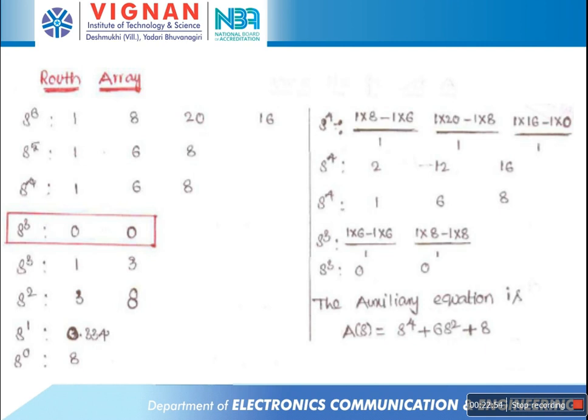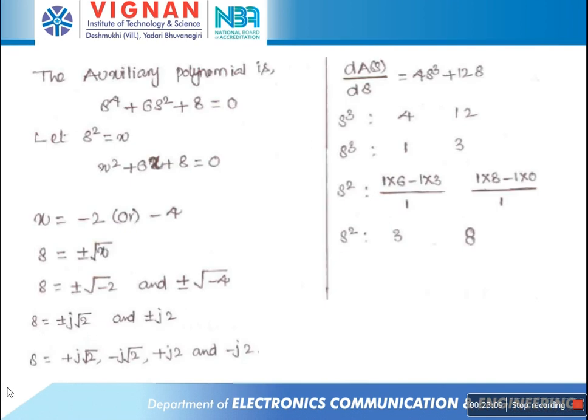First consider s square equal to x. In the above equation, substituting s square equal to x, the equation is x square plus 6x plus 8 equal to 0. Find the roots of this equation using the expression minus b plus or minus under root of b square minus 4ac, by 2a. The b value is 6, a value is 1, c value is 8, and the roots of x are minus 2 and minus 4.